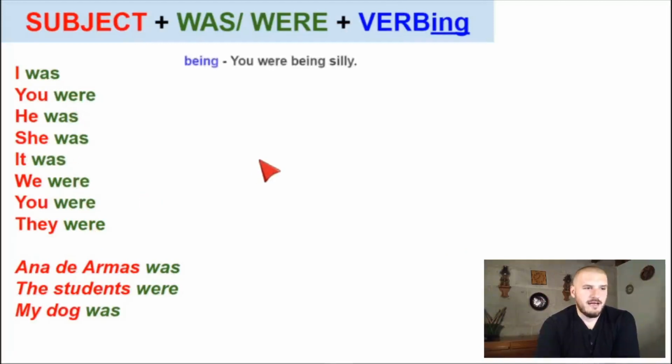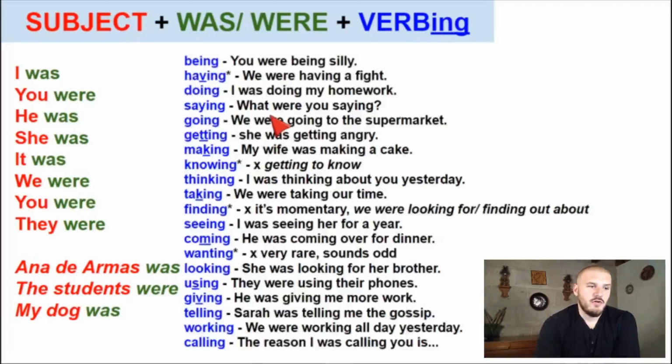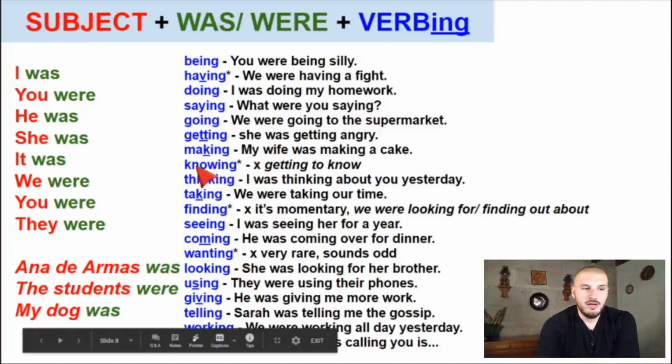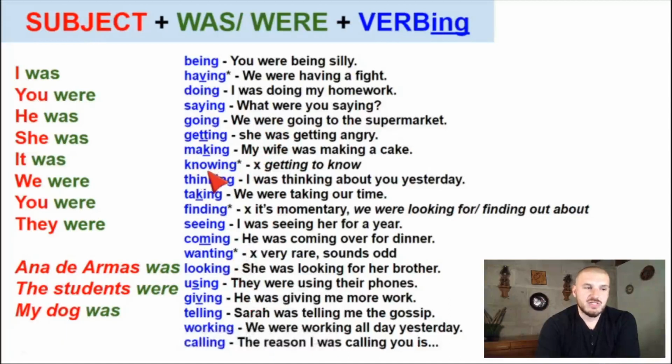And then we have that big list. Remember the list of all of the verbs, INGs? Remember that we talked about stative and dynamic verbs? So some of these are stative, okay? For example, know is stative in English. So we don't say I was knowing. If you want to say estaba conociendo en el sentido de que estaba conociendo a alguien, you would say getting to know, right? Remember, know is stative, so we can't use it in continuous tense.